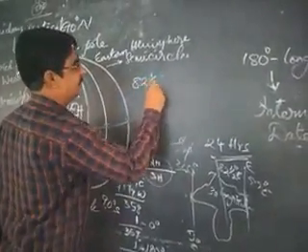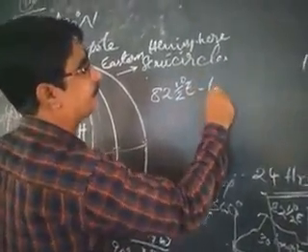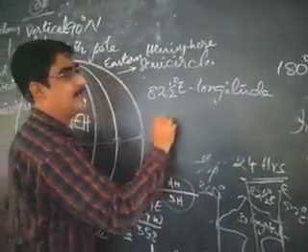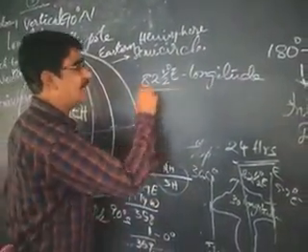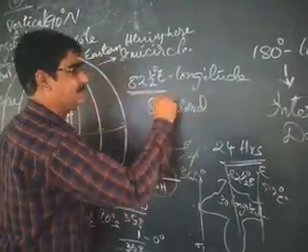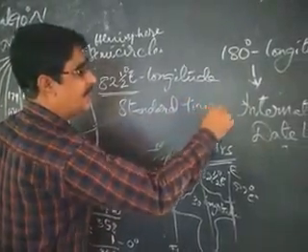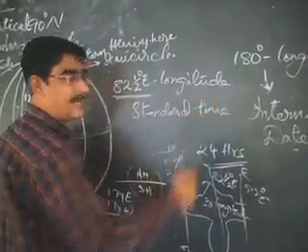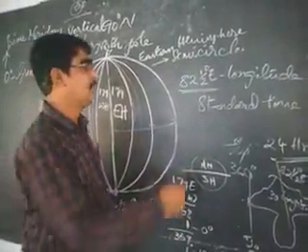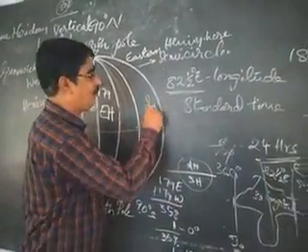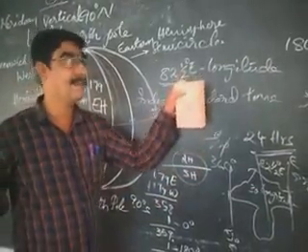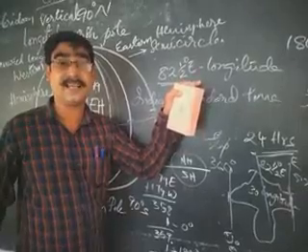82.5 degrees east longitude is passing through the middle of the country. So it is taken as the standard time for the entire country. There is one standard time for our entire country, to avoid the difficulties of time zones. See, Indian Standard Time. What is the Indian Standard Time? Indian Standard Time is based on the longitude 82.5 degrees east.